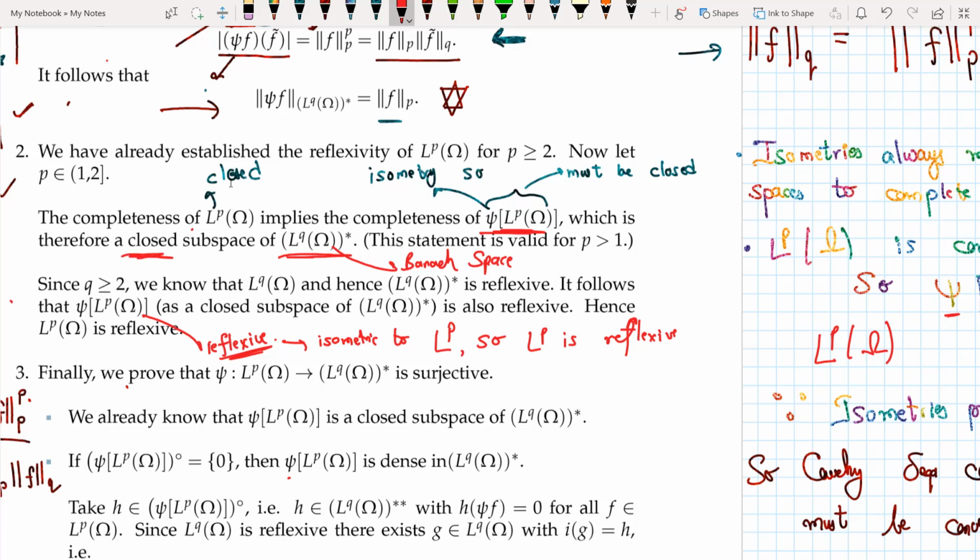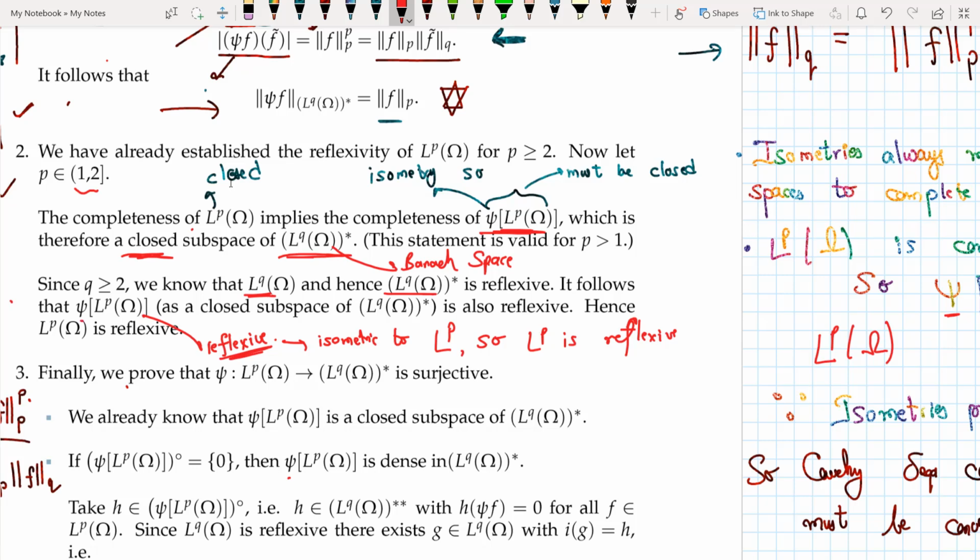And now for q greater than or equal to 2. So now if p belongs to this, then q must be greater than or equal to 2. And I know that for this Lq omega, and hence Lq omega star, is reflexive, because I did in the theorem above that if you are reflexive, then your dual space is reflexive. So Lq star is reflexive, and I did another theorem before which showed that closed subspaces of reflexive spaces, which is psi of Lp omega in our case, are themselves reflexive.